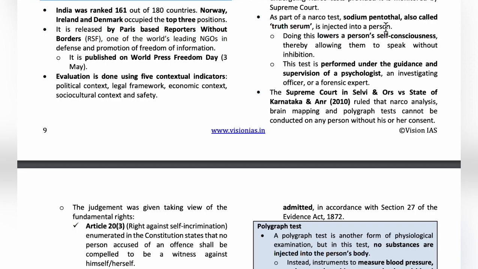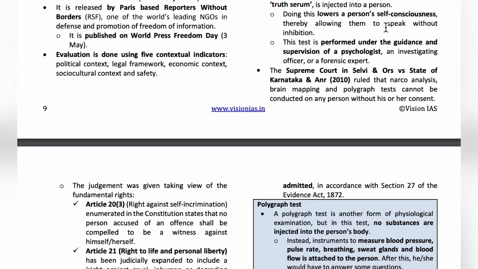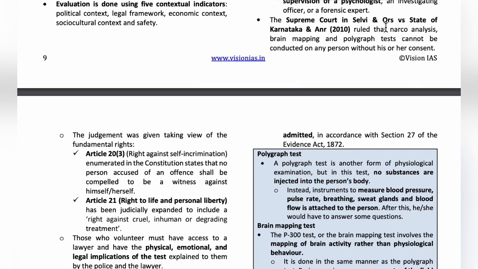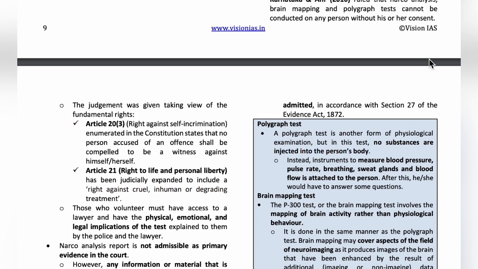Generally, this type of test is performed under the guidance and supervision of a psychologist, investigation officer, or a forensic expert. This narco analysis report cannot be used as primary evidence in the court, but under Section 27 of the Evidence Act of 1872, any information or material that is discovered through a voluntary narco analysis test can be submitted to the court as evidence.